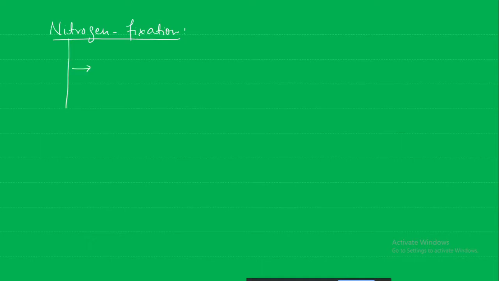One is the nitrogen fixing bacteria that are free living, and the other ones are associated with the plants. They are generally in symbiotic association with the plants, in the root nodules of the leguminous plants. So we can say symbiotic.